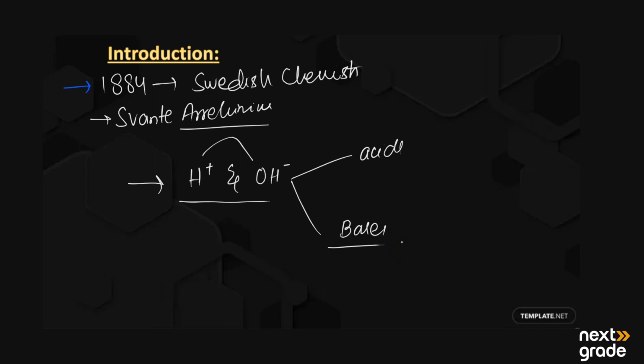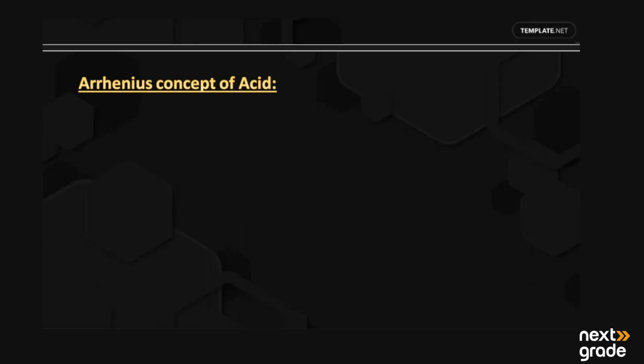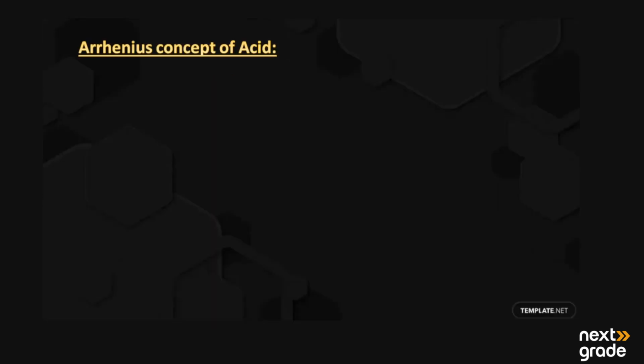So let's have a look at which substances can be categorized as acid and which as base according to him. We have the Arrhenius concept of acids. According to him, acids are substances that, when dissolved in water, produce hydrogen ions or H positive ions.